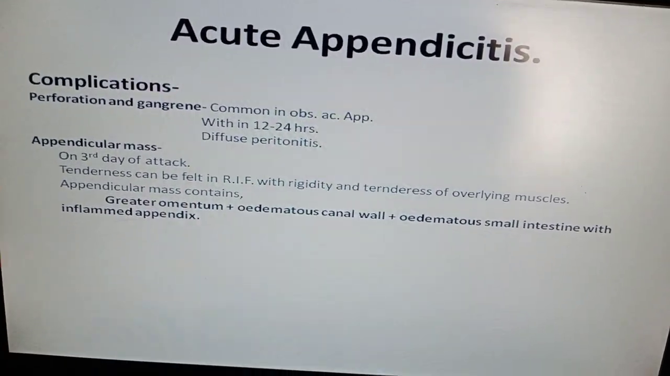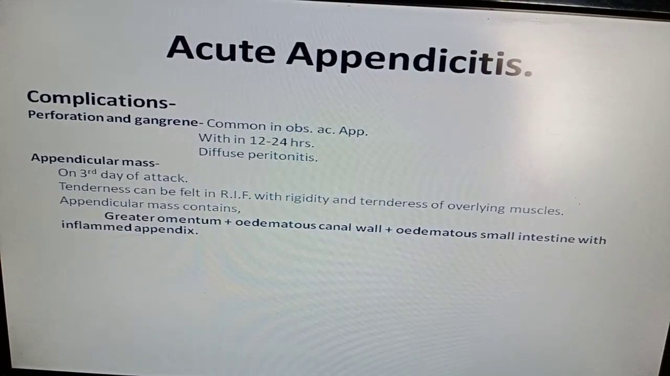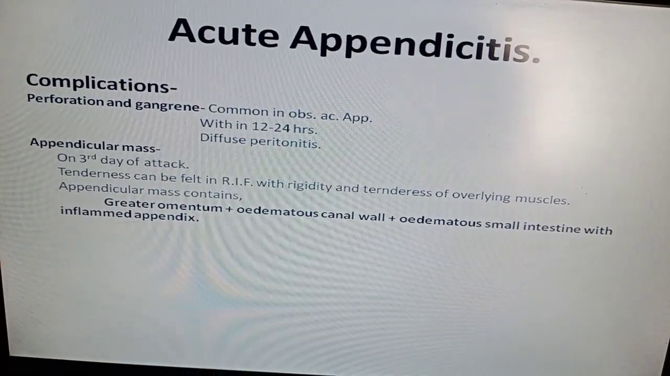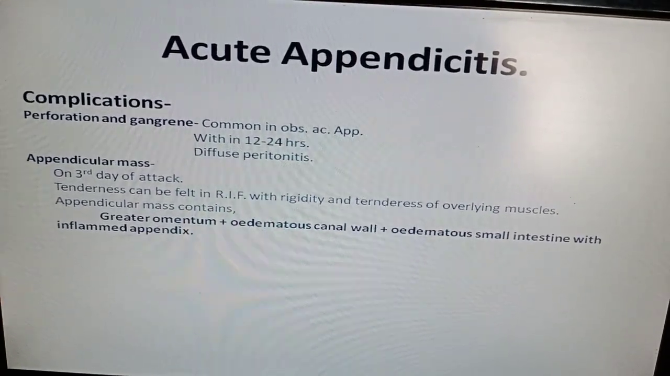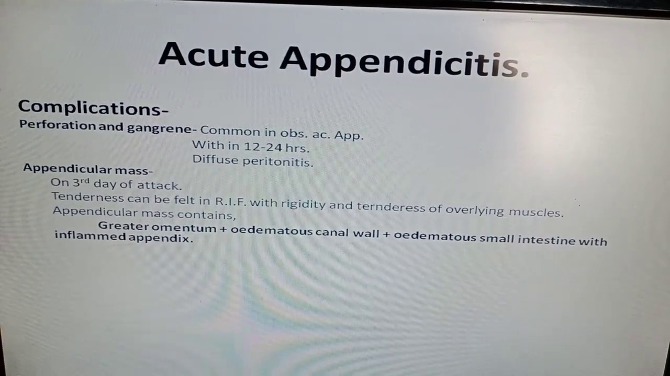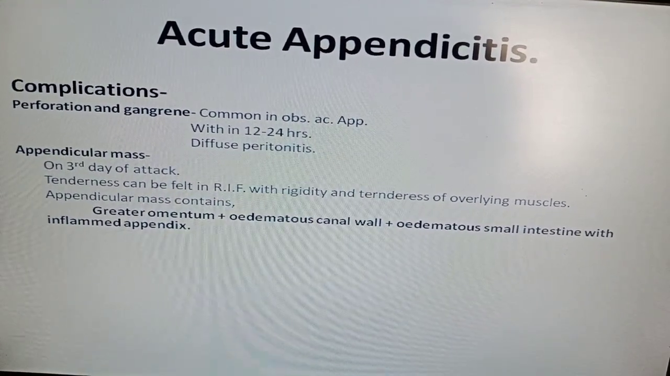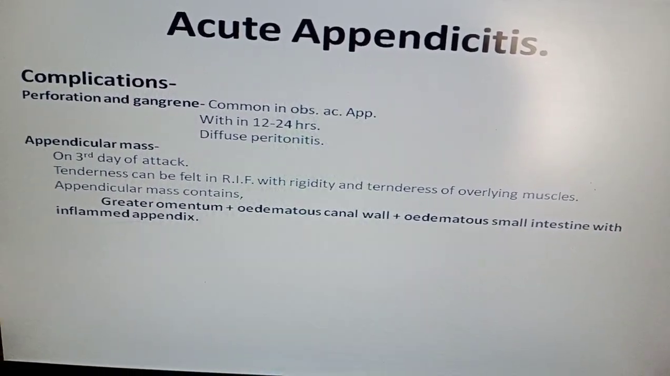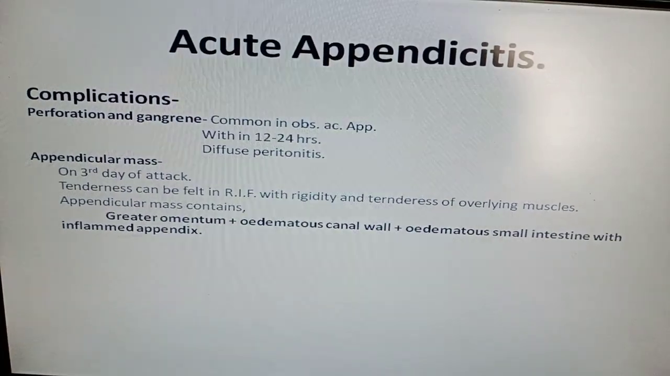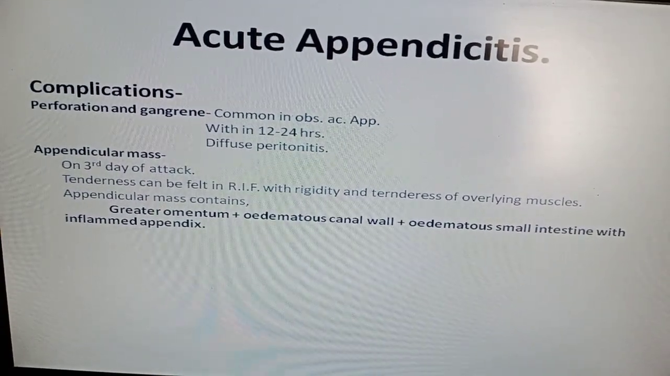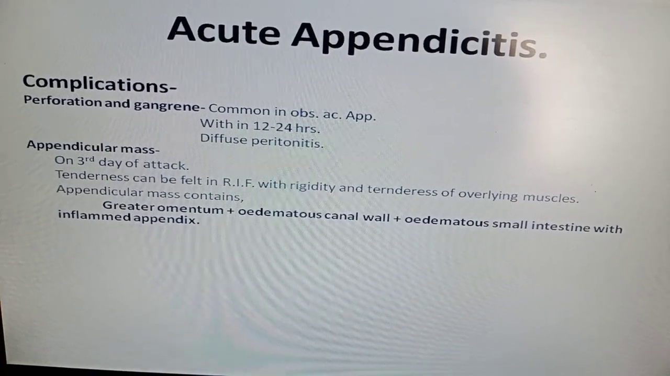So all these things as a result of infection and acute inflammation of the appendix, the nearby coils of small intestine, particularly ileum, nearby coils of ileum will adhere with each other. They will adhere with each other and form a protective wall, so that the infection will be localized in right iliac fossa, and because of this appendicular mass there will be tenderness in the right iliac fossa with rigidity and tenderness of overlying abdominal muscles.